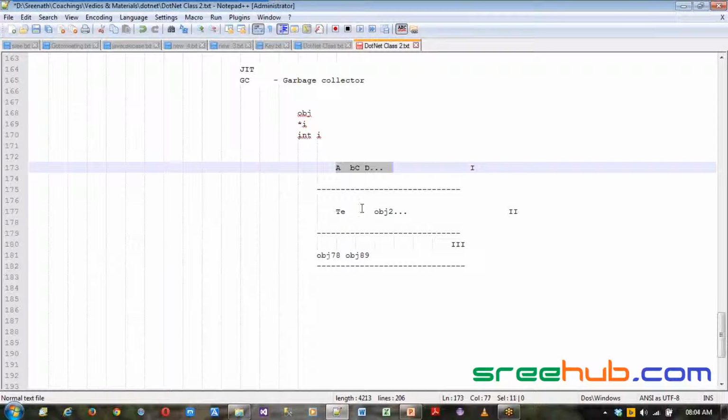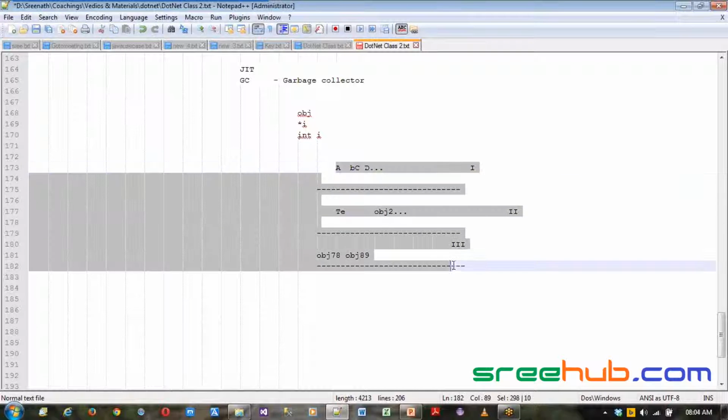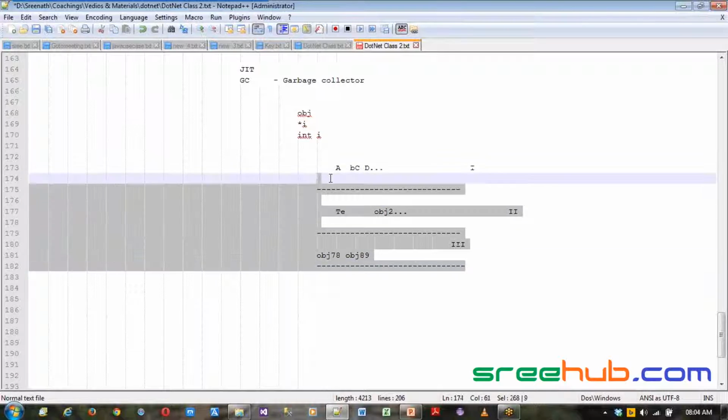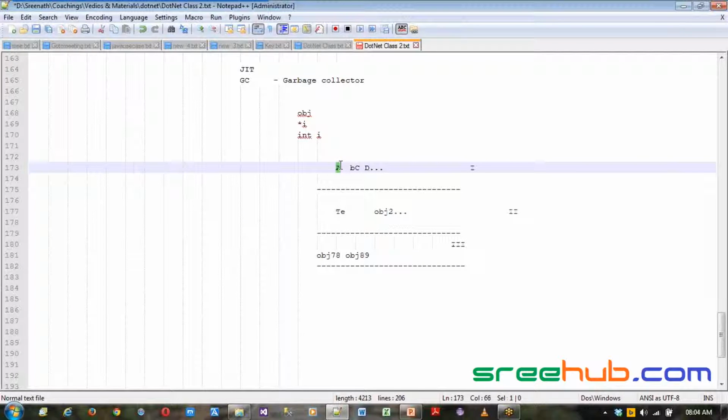Now let's say whenever you get something called out of memory or any exception, this is what happens. Every generation will fill up and every object is stuck, and they are not dereferenced, which means referenced objects will never be cleaned up using your garbage collector.